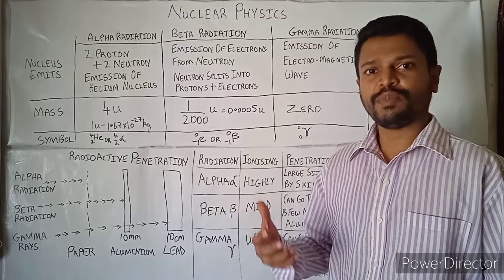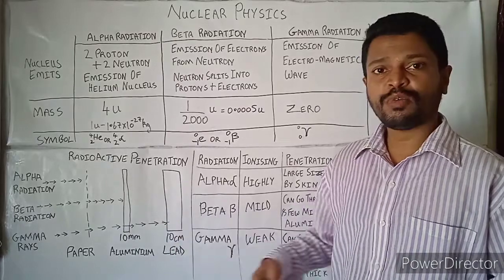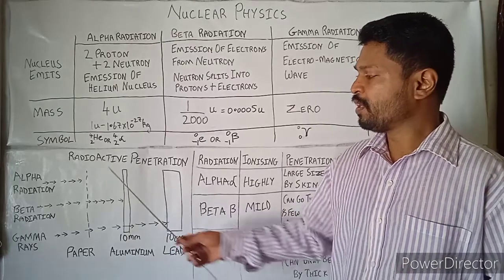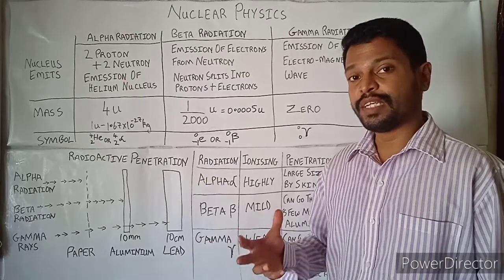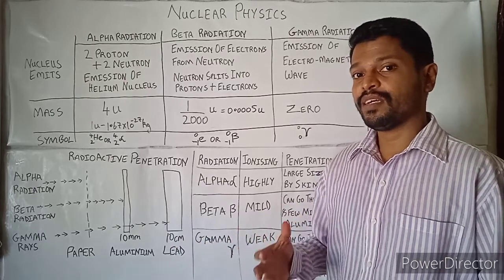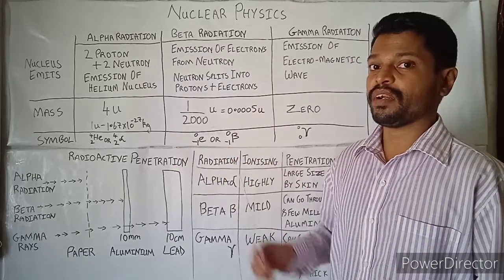How that happens, we will discuss. In order to understand that, we first need to understand what the dangerous aspect is inside the harmful rays of alpha, beta and gamma radiation.